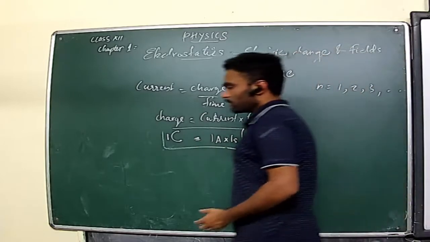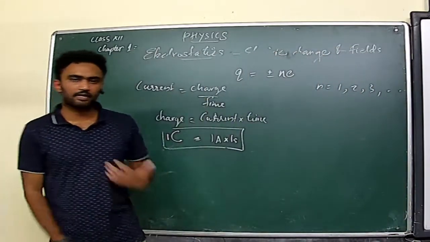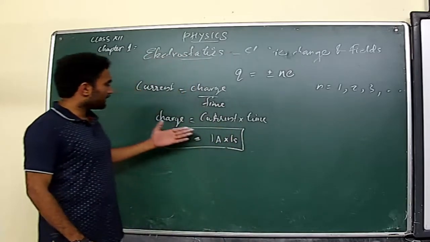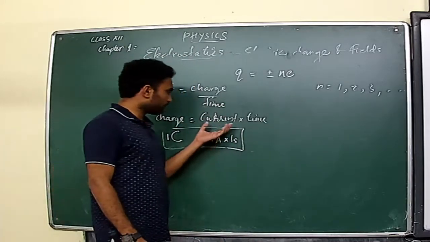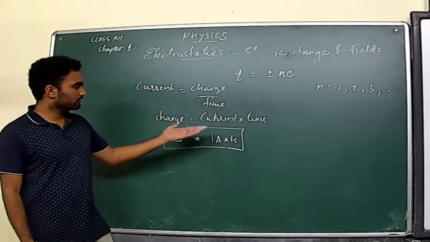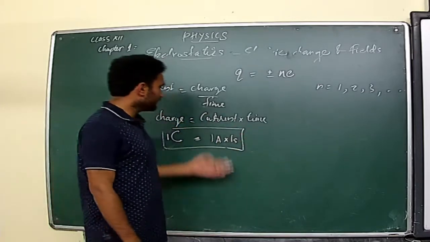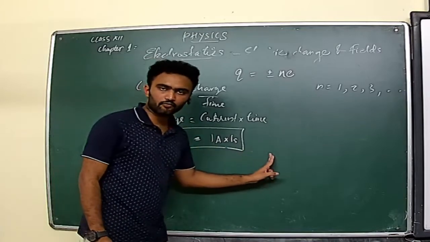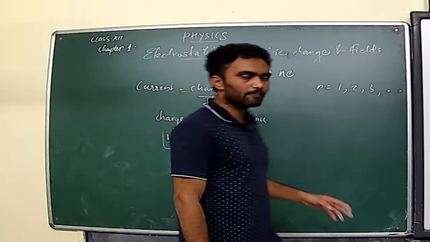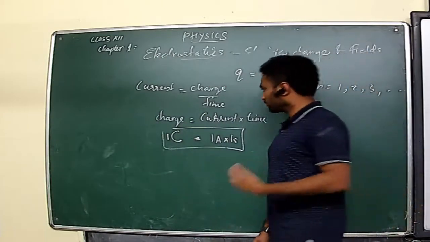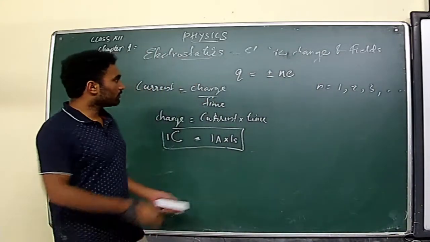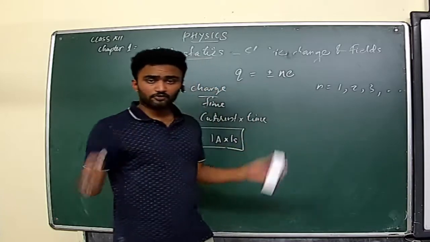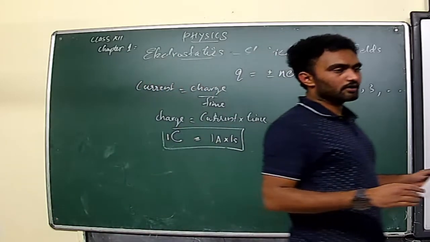So the coulomb is the SI unit of electric charge, and it can be defined on the basis of the flow of current, the rate of flow of charge. When a current of 1 ampere flows for a time period of 1 second, the charge flowing through that body will be equal to 1 coulomb. It's clear, no? That's the basis. 1 coulomb is an enormous quantity.